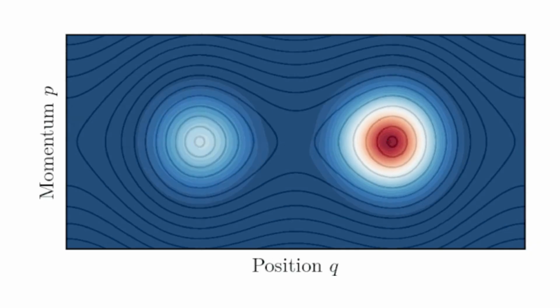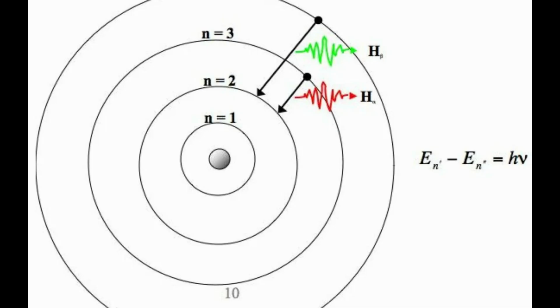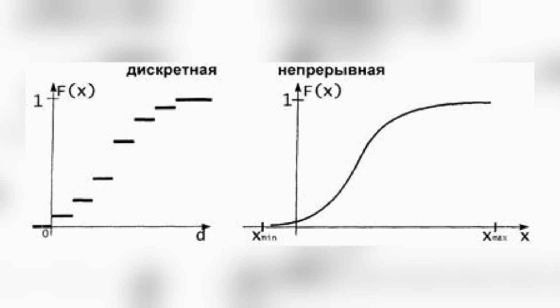In quantum physics, particle energies are discrete. There is a specific set of allowed energy states. Classical physics permits a continuous range of energies.